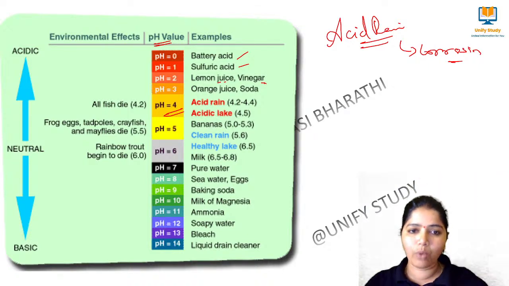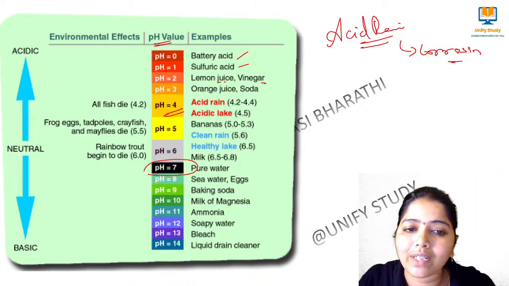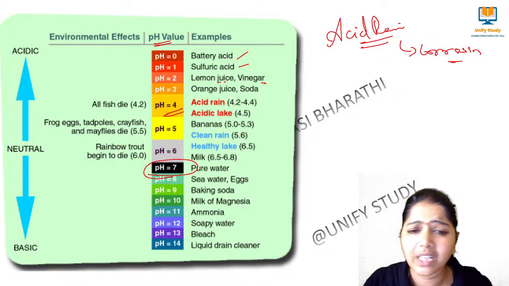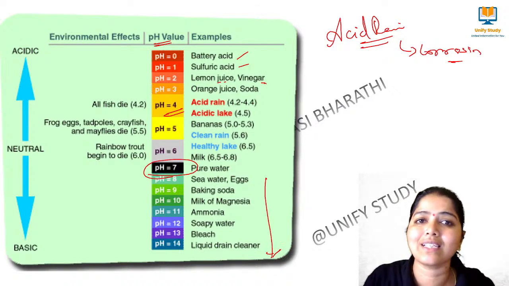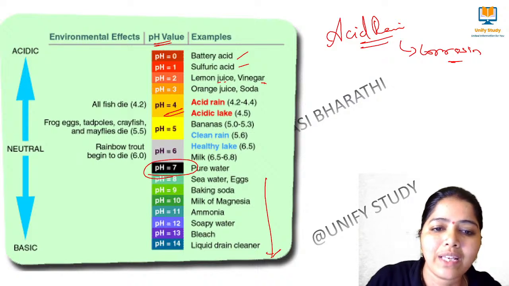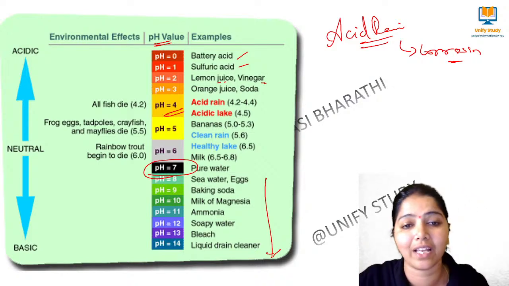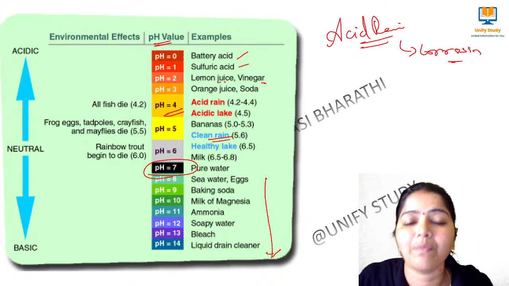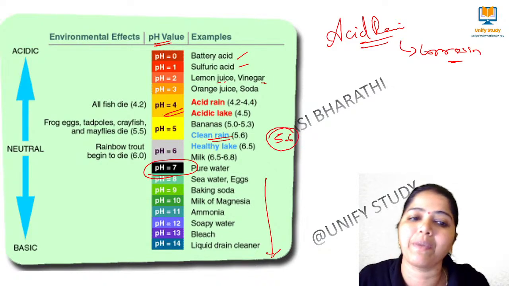When you take below 1, where the pH of the pure water is 7, right? And when you go down, it is said to be basic in nature. Okay, when you go high above the 7, it is acidic in nature. That too, clean rain will have a pH, clean rain is 5.6 pH level.